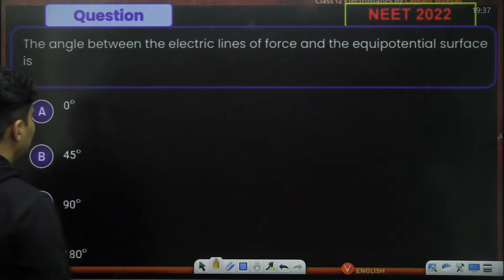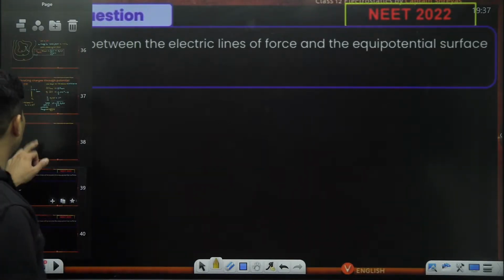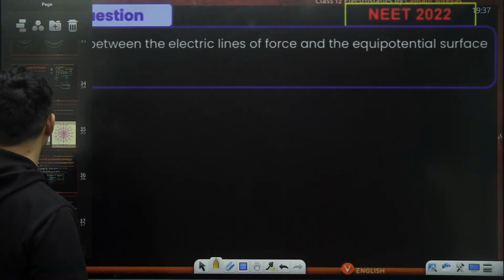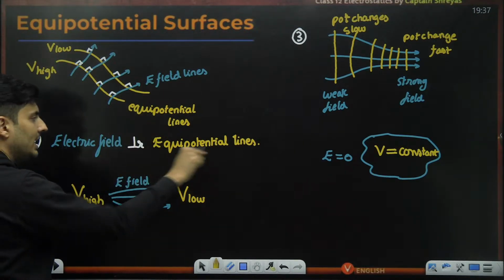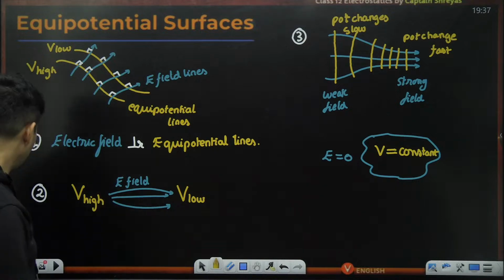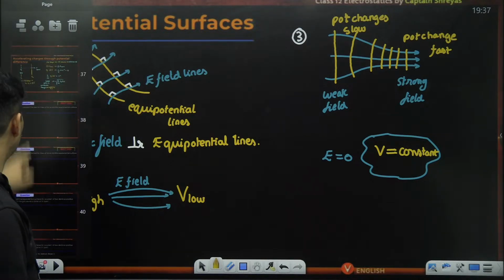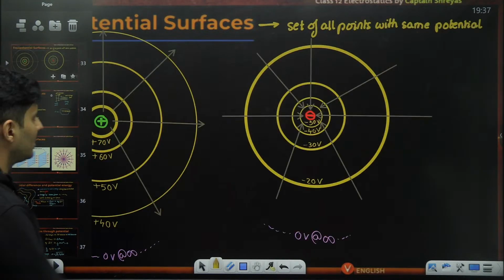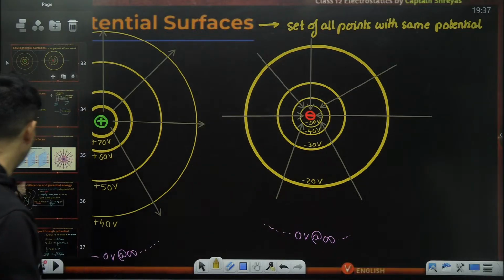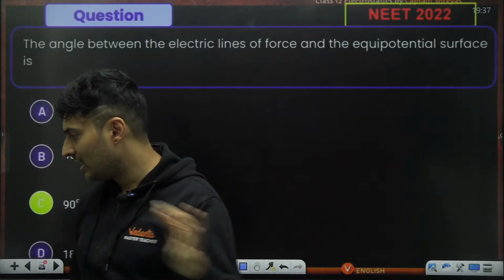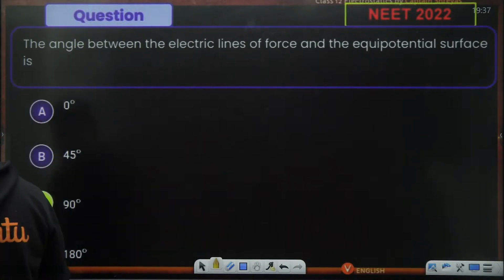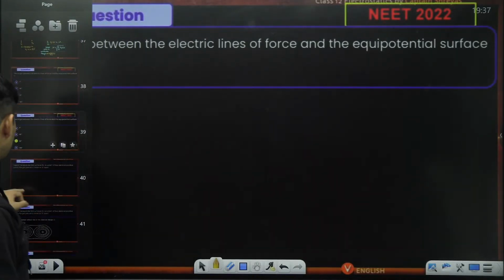Yeah, this is very straightforward. I just told you, I gave you the answer, hint, everything over here. Always the electric field lines are at 90 degrees with the equipotential lines, isn't it? I showed you the examples also, how field lines are always perpendicular. So hence the answer to this will be option C. Everybody spam the answer. Very good, Siddiqui. Perfecto. Moving on to the next one on your screen.